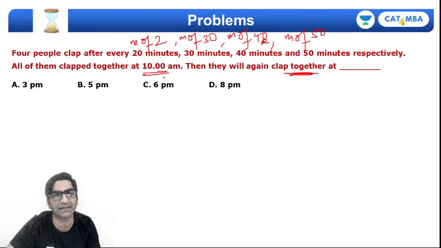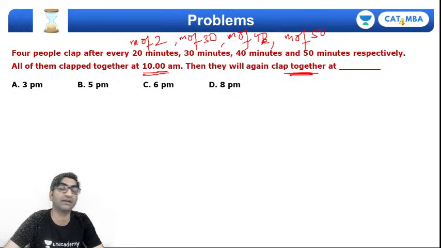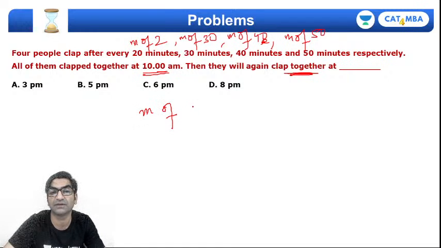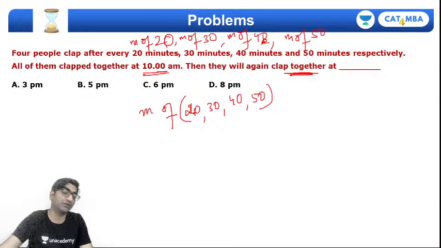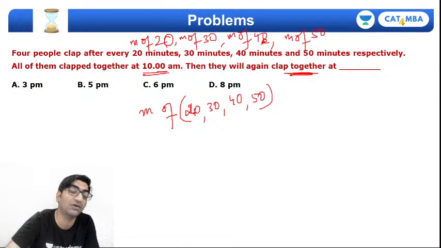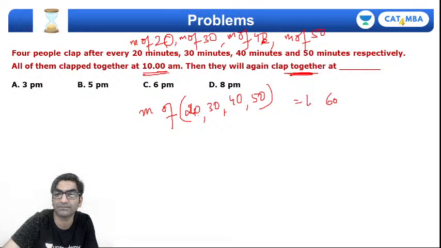If you want all of them to clap together, and they clapped last at 10 a.m., they will clap together again only if the time elapsed is a multiple of 20, 30, 40 and 50. Only then will all of the clocks ring. How much does this come to? The LCM of 20 and 30 is 60, and of 40 and 50 is 200, and of 20 and 60, how much is it?